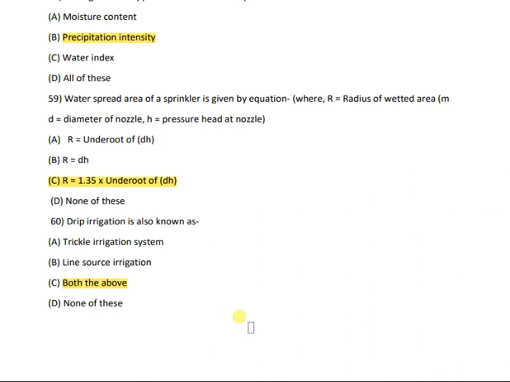So that's all, and we have almost covered in this part 20 important questions, that is 40 to 60. So the rest part of this agronomy I will discuss in the next video.